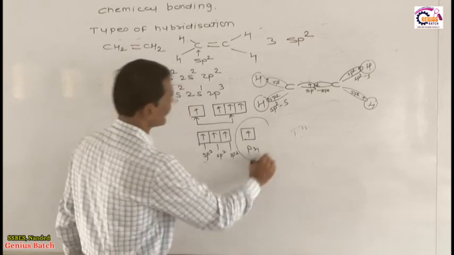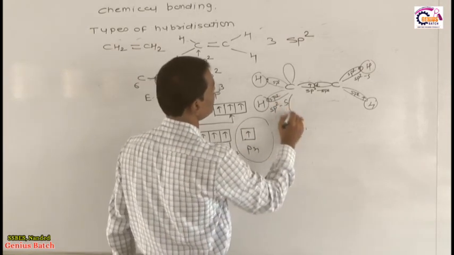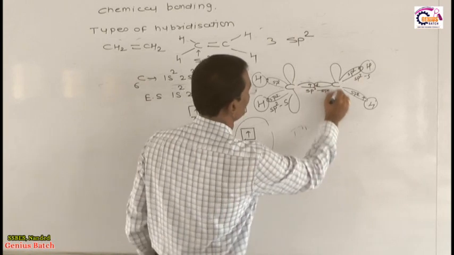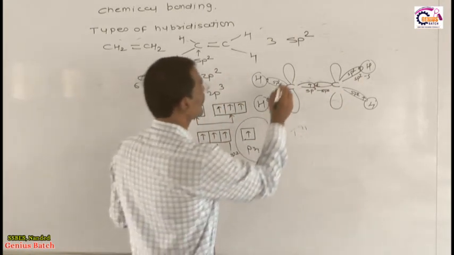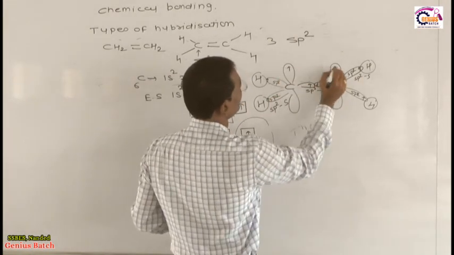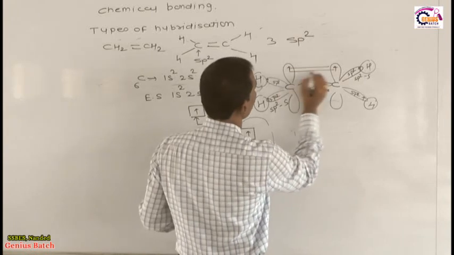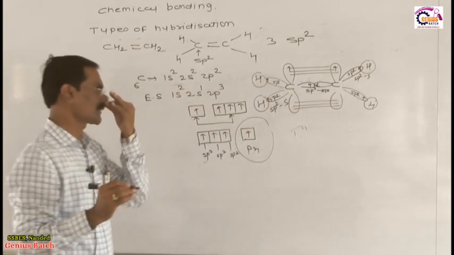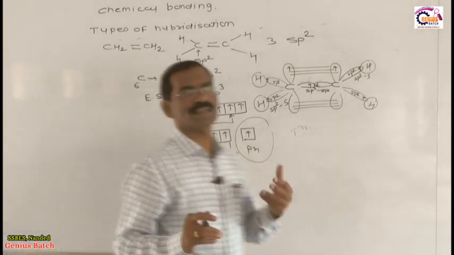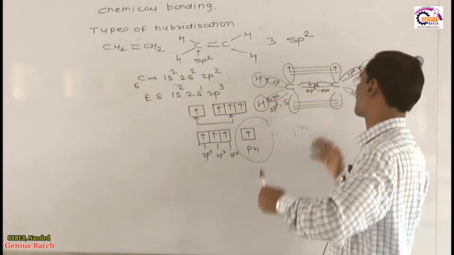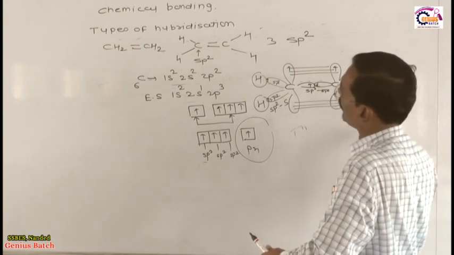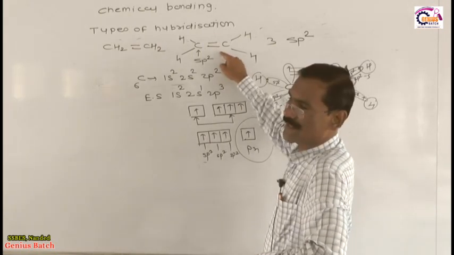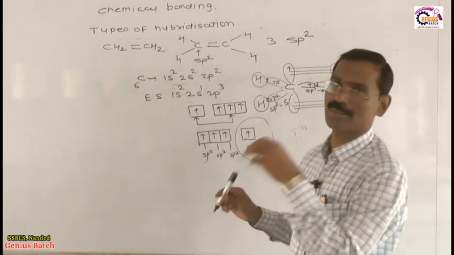Each carbon has one unhybrid orbital, perpendicular to the sigma bond, containing one unpaired electron. Overlapping of this unhybrid orbital takes place sidewise, which is called sidewise or collateral overlapping, and this forms the carbon-carbon pi bond. It means that in the ethene molecule, a double bond is present between the 2 carbon atoms.